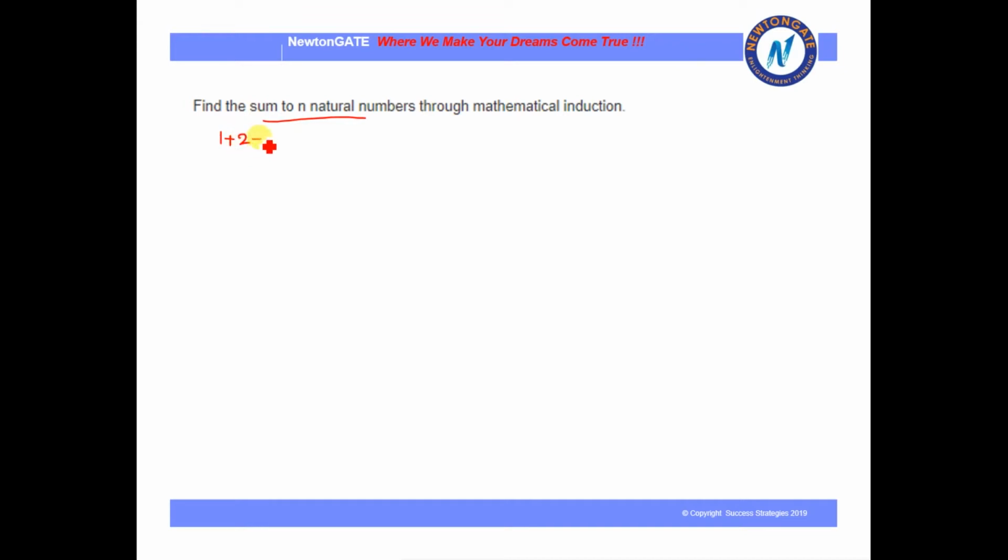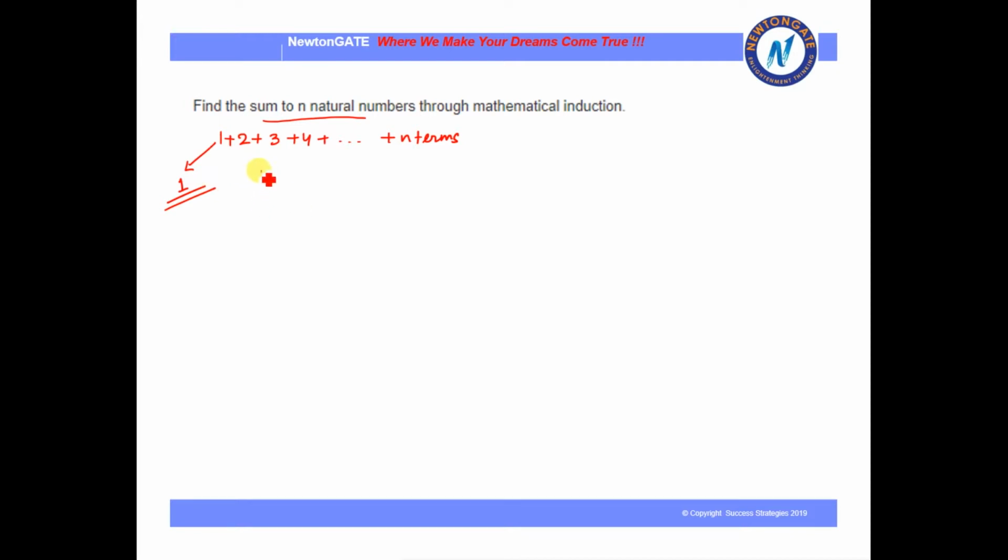Now, the sum of n natural numbers means what? We have to find the sum of 1 plus 2 plus 3 plus 4 up to the n terms. However you want to take up to n terms, we have to prove. What is the first number here? That is 1. The first number is always going to be 1 in case of natural numbers.